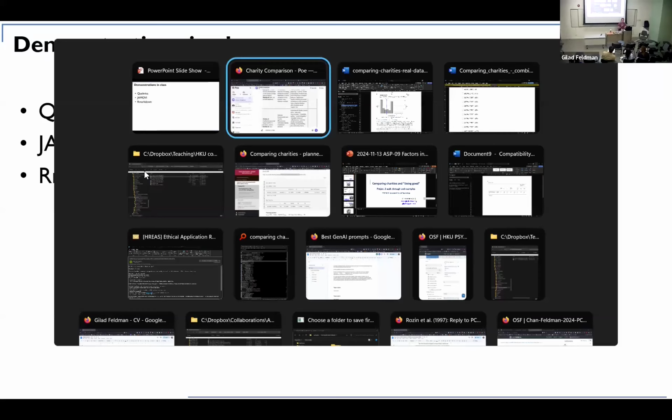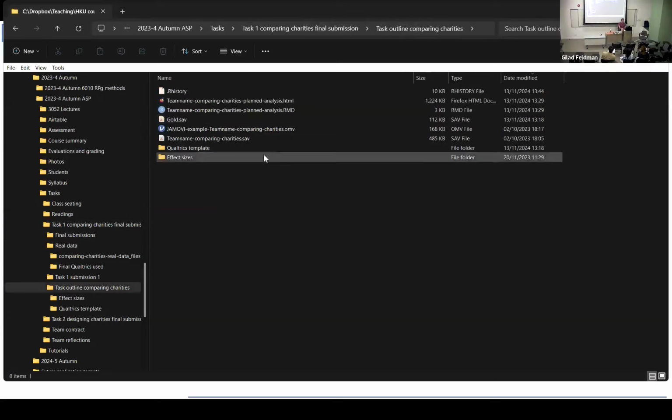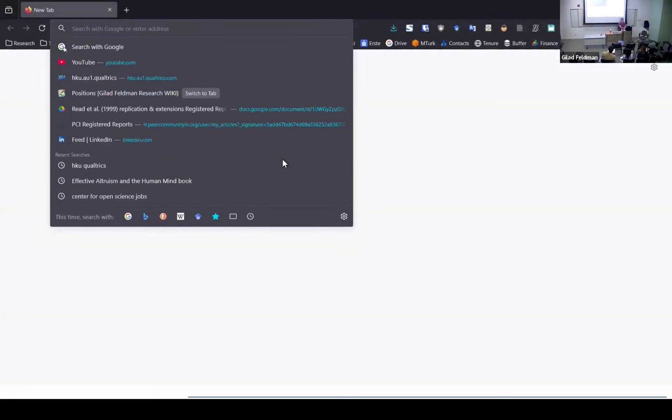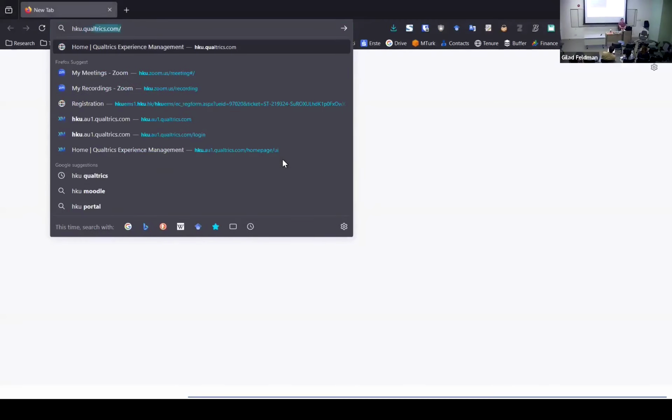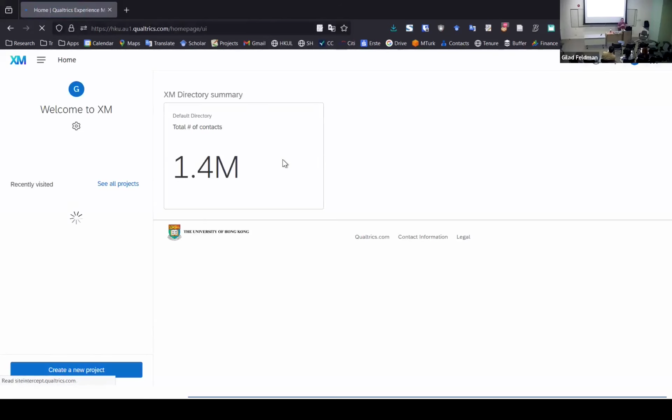So I provided you with a Qualtrics template. The Qualtrics template is here. If you don't have an account yet, then you should definitely go and create an HKU Qualtrics account. So you can just go to hkuqualtrics.com, and if you don't have an account, then create an account. Okay. Do not go to qualtrics.com. Do not use the free Qualtrics user, because HKU has a site license and it's a lot more powerful than the free Qualtrics. Okay. So you go to hkuqualtrics.com and there you open an account. It's free for you. You get all the power of the site license that HKU has.